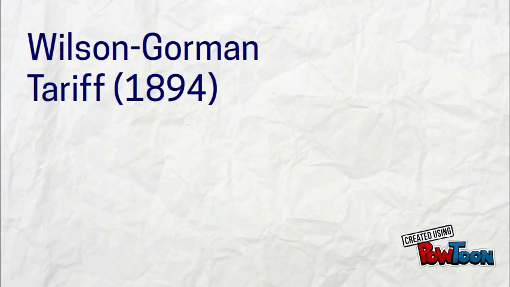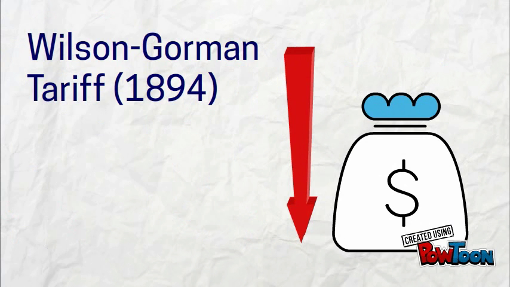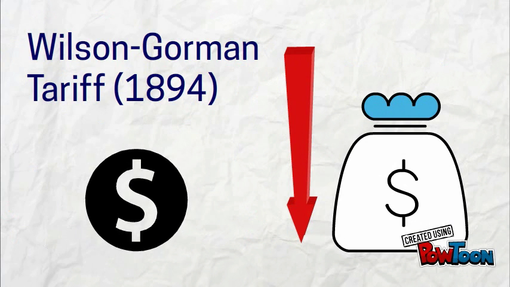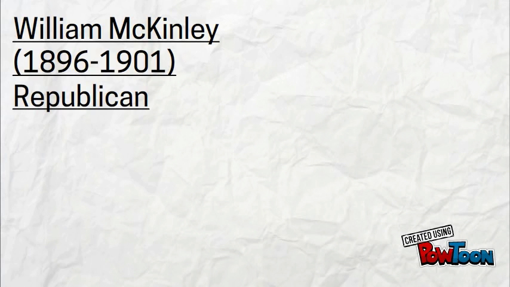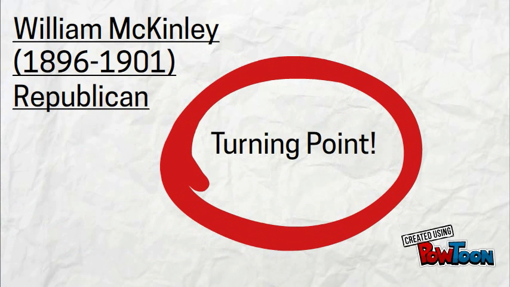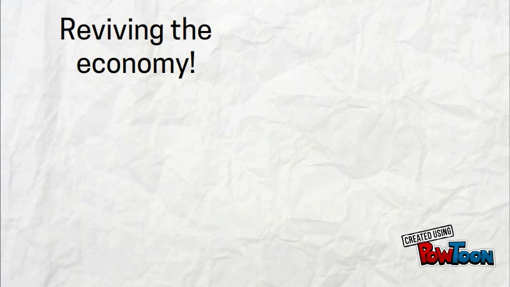The Wilson-Gorman Tariff of 1894 was a moderate reduction in high tariff rates and an income tax on high-income families. William McKinley was a Republican president from 1896 to 1901. His presidency is known as a turning point in American politics. He is well known for helping the economy recover from the Panic of 1893.